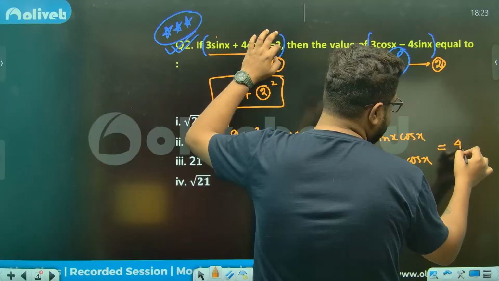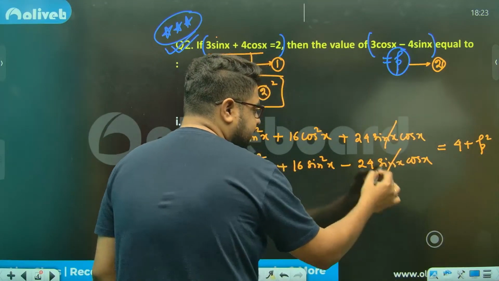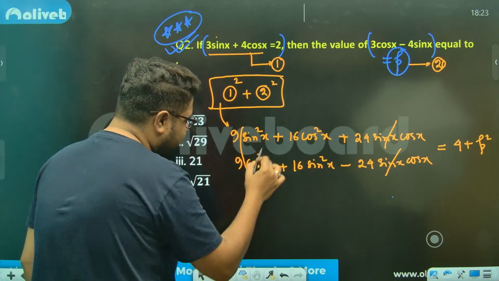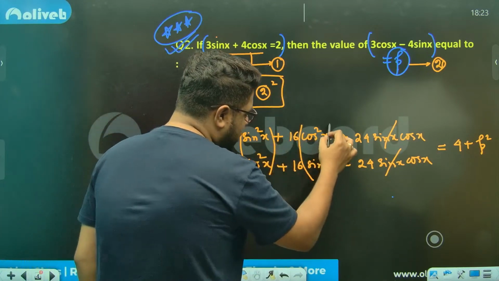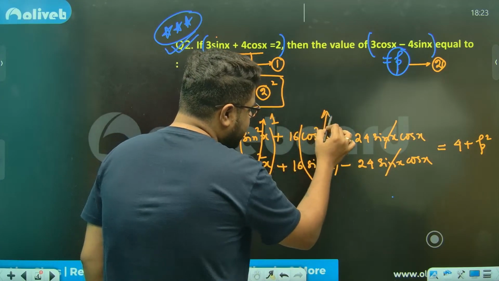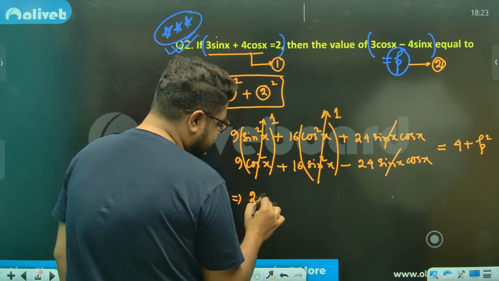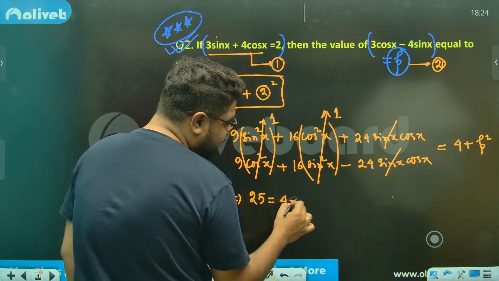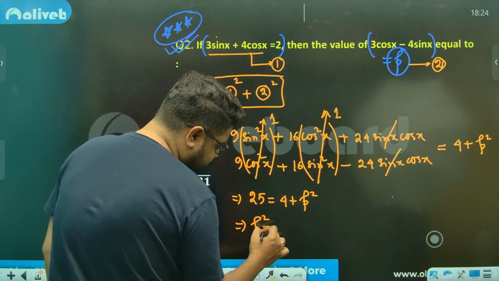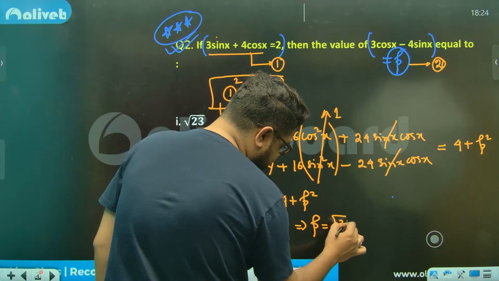So 2 square is 4 and this is p square. And you see one interesting thing that happens, this cancels. And also, sir, you can take 9 common from these two, 16 common from these two. This is 1, sir, and this is also 1. So ultimately this is 9 plus 16, which is 25. It is equal to 4 plus p square. From there I can write p square equal to 21. From there I can write p will be root 21.